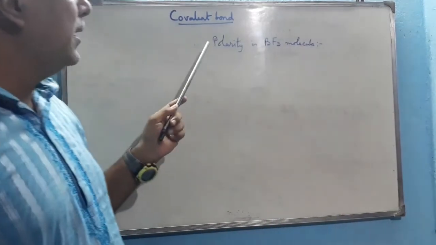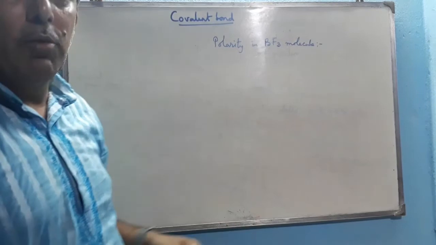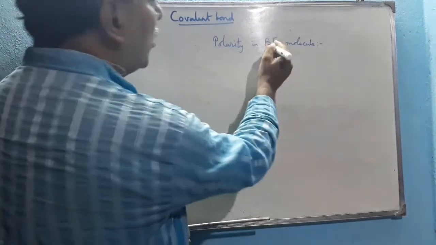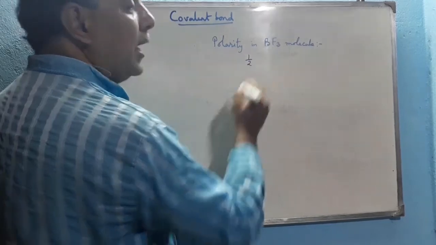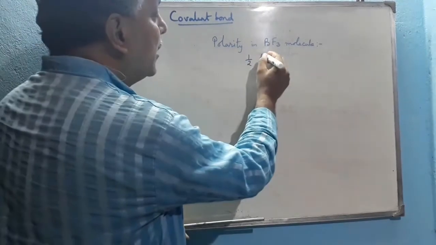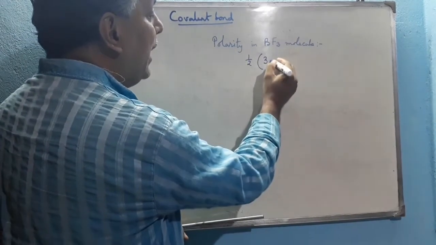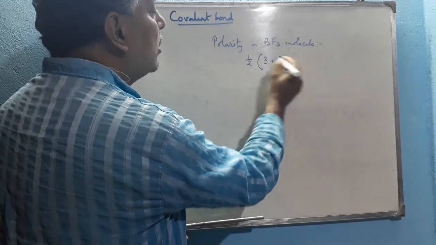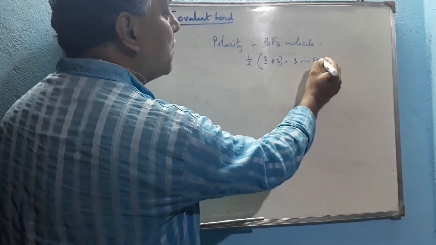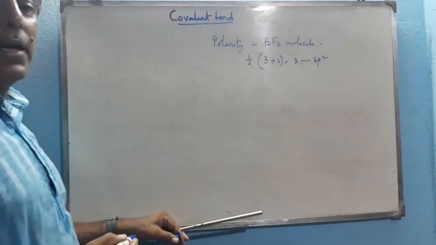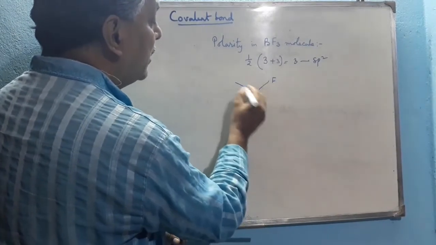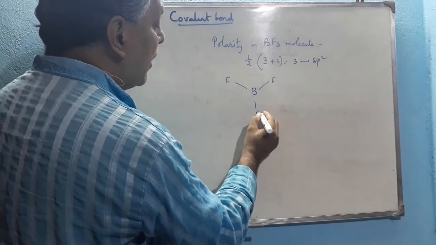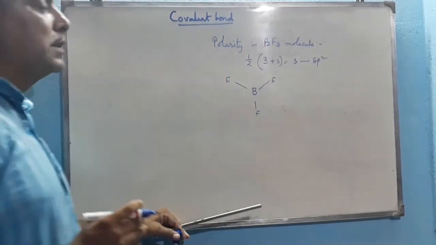Now I am explaining the polarity in the BF3 molecule. We know that the central atom is boron here because it is larger in size and higher in valency. So the hybridization state of boron in BF3 is half: the valence shell contains 3 electrons and X is 3 here. So 6 by 2, that means 3, that means sp2 hybridized. The structure is planar triangular. Boron here is the central atom and the 3 sides of the triangle are fulfilled by the 3 fluorine atoms.